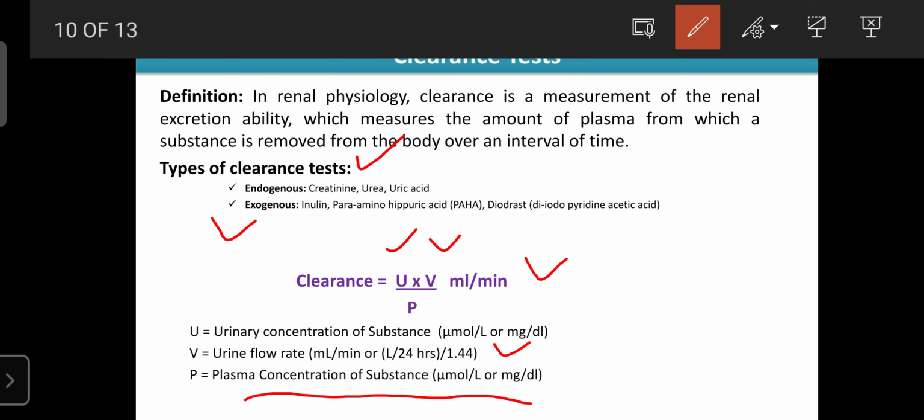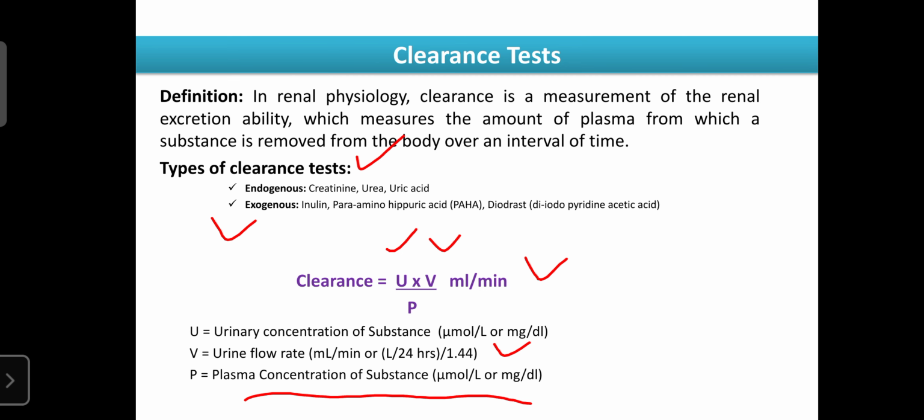And in the case of exogenous substances, the doctors call the patients in the early morning. They administer the drug by the intravenous route or by injection. Then after 1 hour or 2 hours or 4 hours, at different time intervals, they monitor the plasma concentration as well as the urine concentration of that substance, which is helpful to assess the glomerular filtration rate or the kidney function.